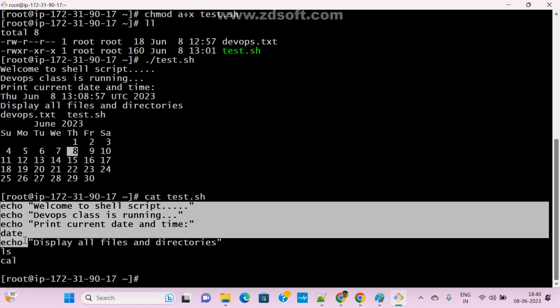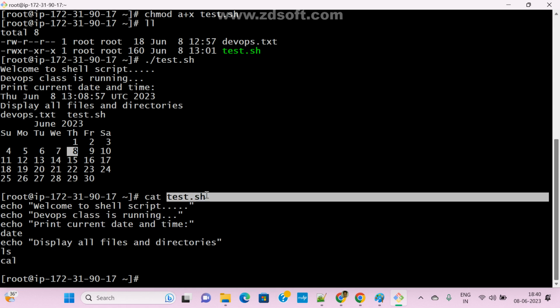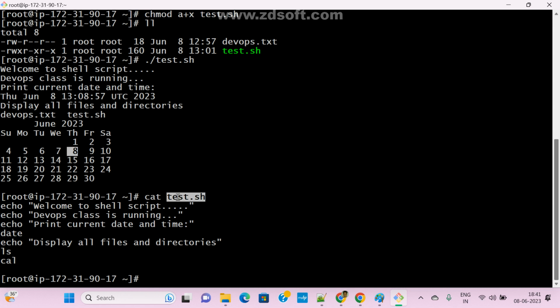Anyone any doubt here? So first we need to create one shell file, a .sh file. The file name can be any name, guys, that is your choice. We can give ABC, we can give XYZ, based on our requirement. Here I gave the file name test, and the extension is mandatory. Which extension? sh. If we give sh, the kernel knows, hey, this is a shell file, I can execute it. If you give another format, the shell cannot identify it and cannot execute this file, so it throws an error message.